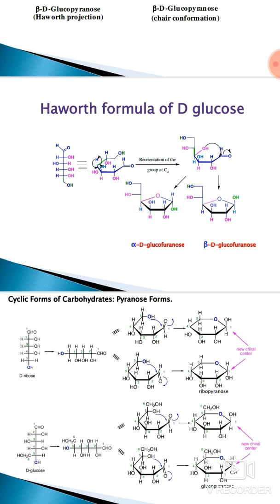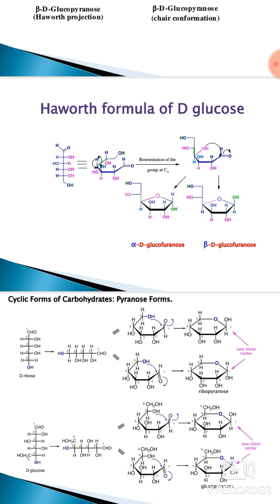So firstly we can write the Fischer formula, and in this Fischer formula we can draw the Haworth formula of D-glucofuranose. In the hexagon ring we can draw, and in this hexagon ring the right hand side group we can draw below the plane and the left hand side group is above the plane. Then we can rotate the C4 carbon anti-clockwise.